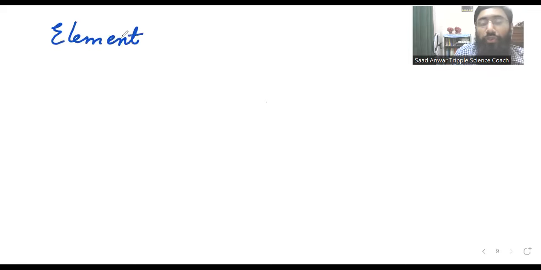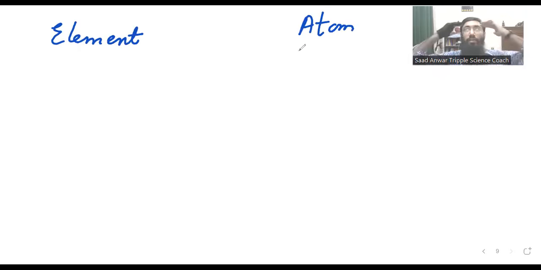The next is the term element. Sometimes we get confused between atom and element, what actually an element is, what actually an atom is. Let me make a diagram. Everything is written in books and on Google.